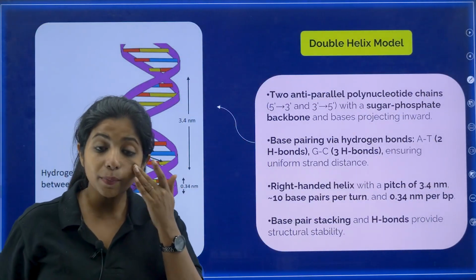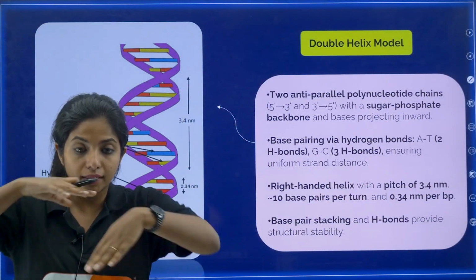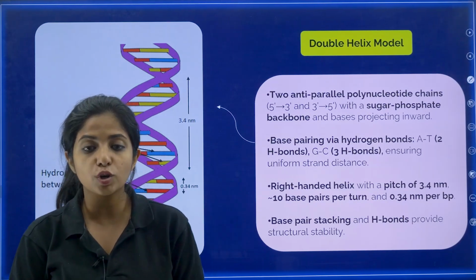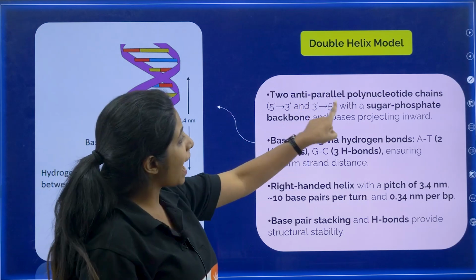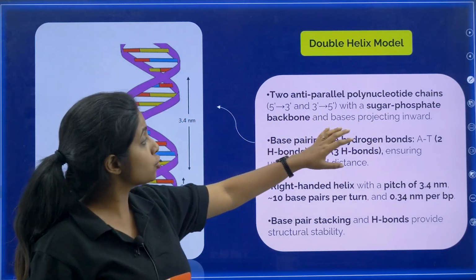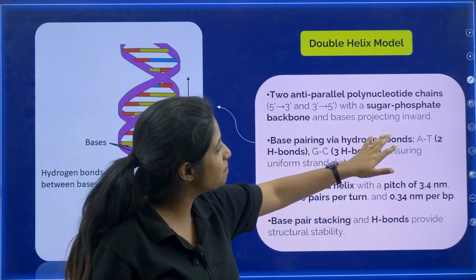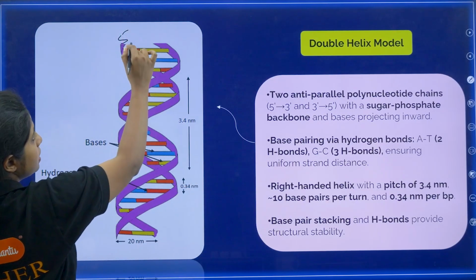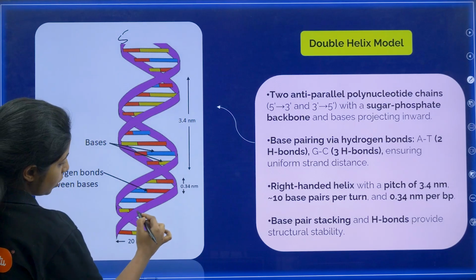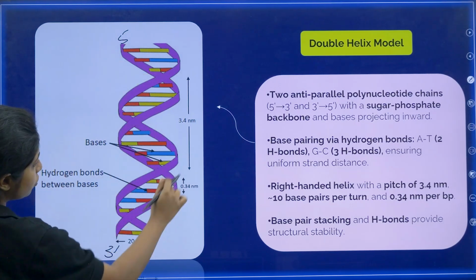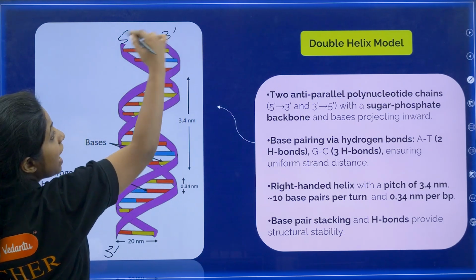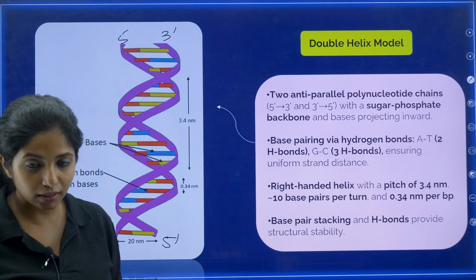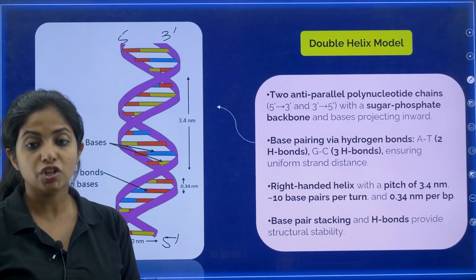Now, the DNA double helix model, how it is actually made. The DNA is coiled like this in a double helical structure. But what are the salient features of this double helix model? First thing, 2 anti-parallel polynucleotide chains with a sugar phosphate backbone and bases projecting inward are present. So over here, if this strand is going from 5' to 3' end, the other one will be going anti-parallel, in 3' to 5' end. These are 2 anti-parallel polynucleotide chains that you are having.